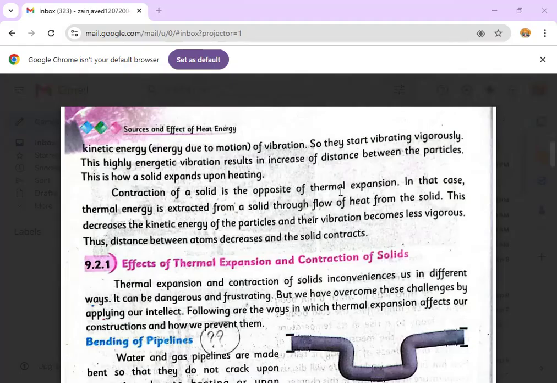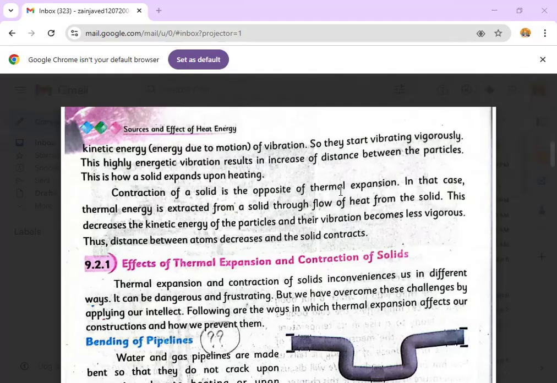In that case, thermal energy is extracted. When we give thermal energy to the solid, it expands and thermal expansion is seen. But when thermal energy is extracted out of a solid through the flow of heat, it is called contraction.